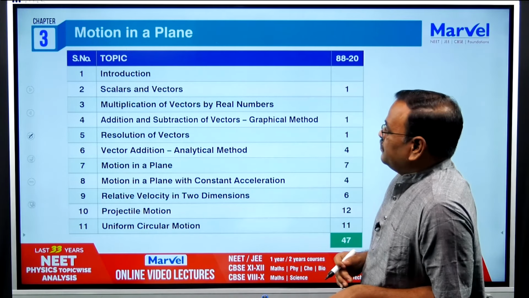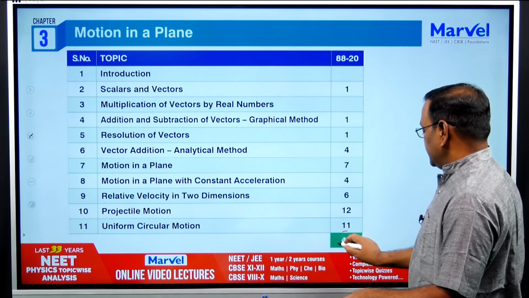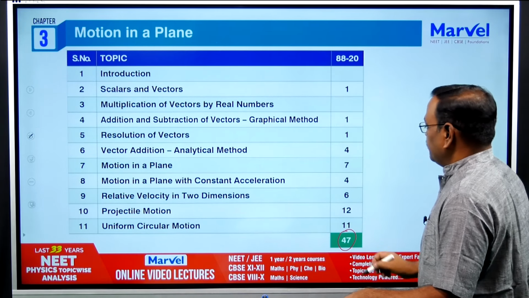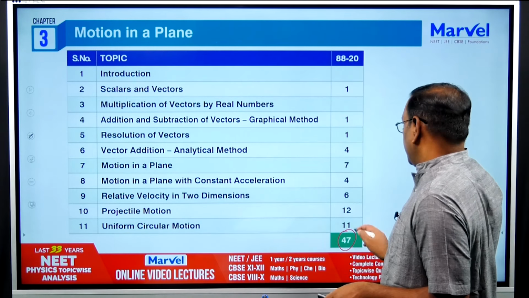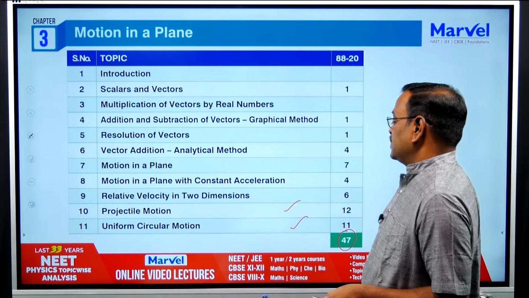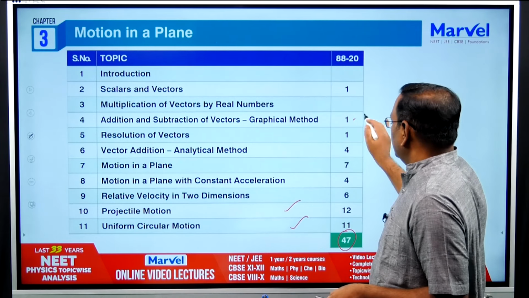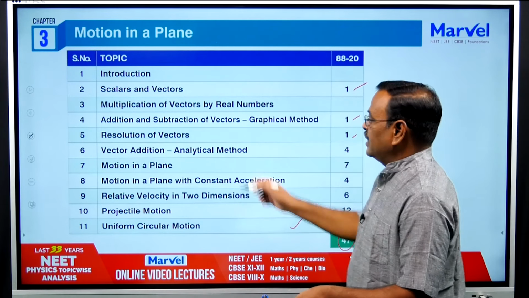Now third chapter, motion in a plane. Total number of questions is 47. Almost all the topics had questions. So focus more on all the topics, but these 2 are very important: projectile motion and uniform circular motion. But see here, questions also came from scalars and vectors.